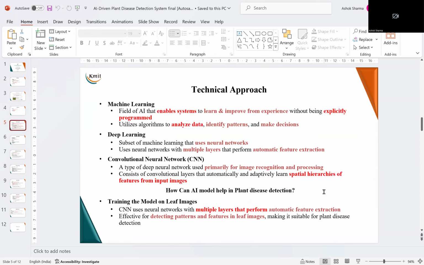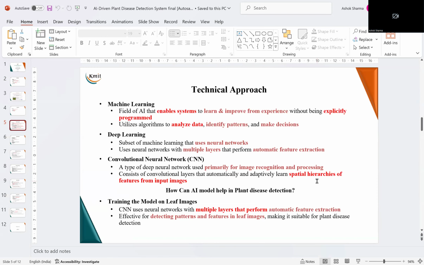The technical approach we are going to follow in this project is that we are going to use machine learning, deep learning, and convolutional neural networks, that is the CNN. Now, we all know that machine learning is a field of AI that enables systems to learn and improve from experience without being explicitly programmed. It utilizes algorithms to analyze data, identify patterns, and make decisions.